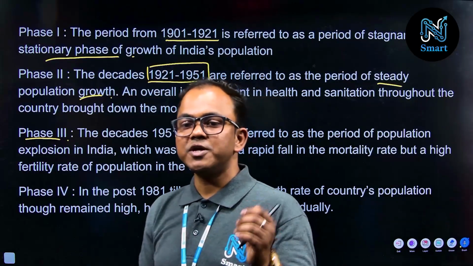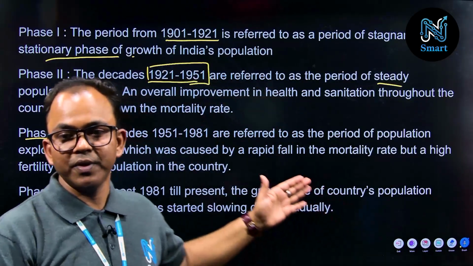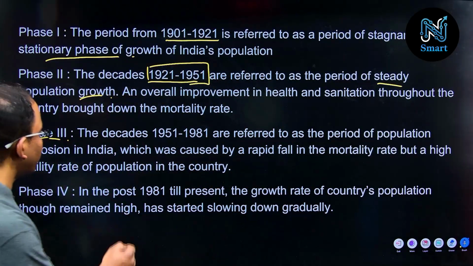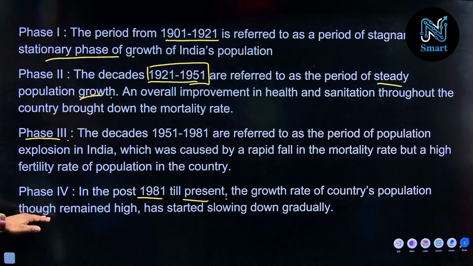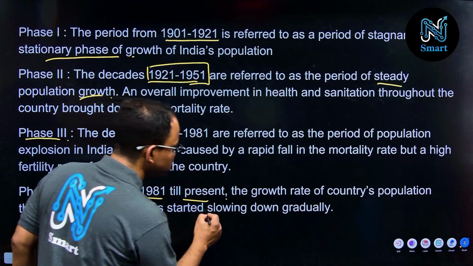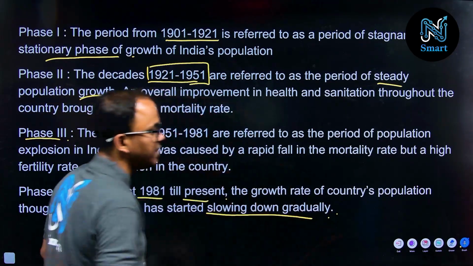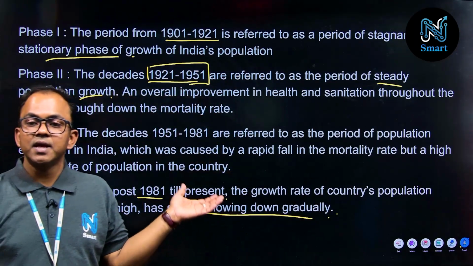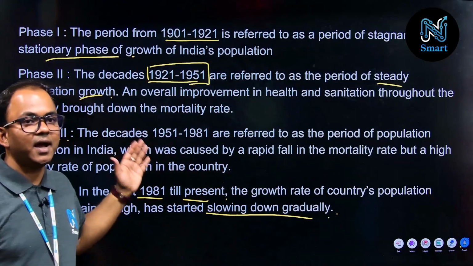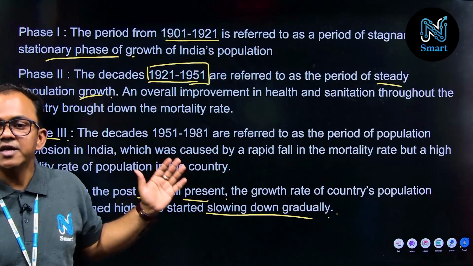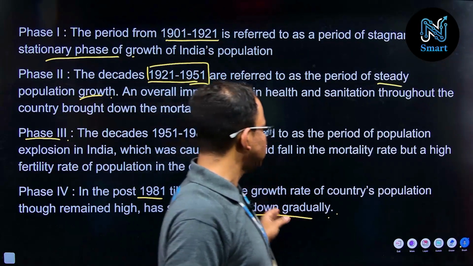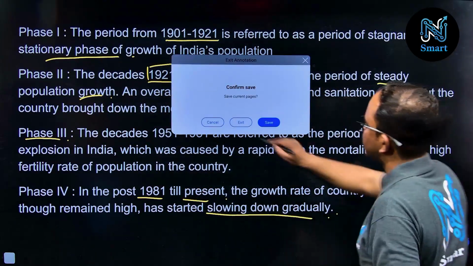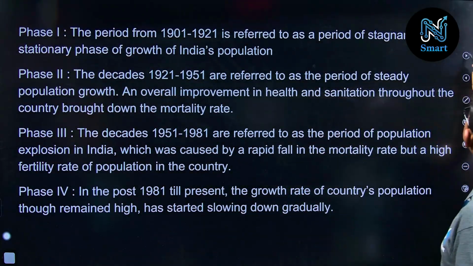Now the last one is phase 4. Phase 4 started from 1981 and continues to the present, and if you analyze the growth of this period, what is the trend here? Slowing down gradually. So as per the question, that is the correct answer, phase 4 of India's population. So this is the discussion about this question. Next question, so we are going to the next question to discuss here.